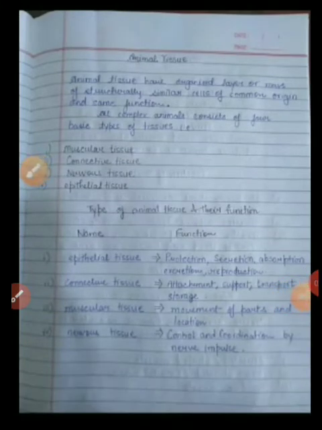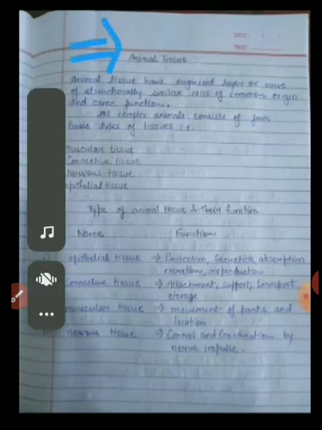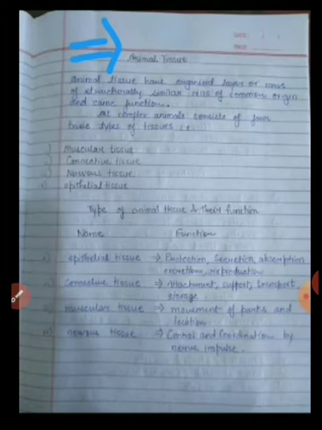Good afternoon, students. Today we are going to study animal tissue. As we all know, tissues are broadly categorized into two, that is plant tissue and animal tissue. We have earlier discussed plant tissue. Now we are going to the topic that is animal tissue. Now let's get started.